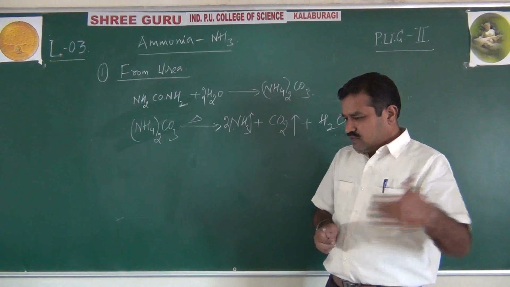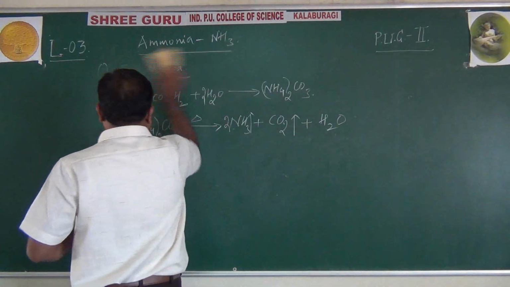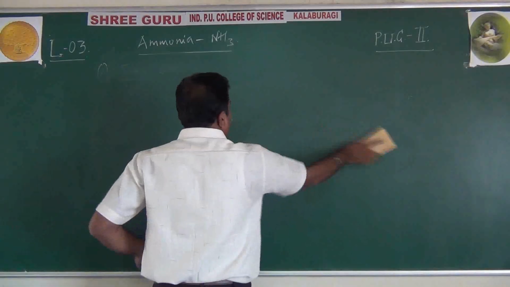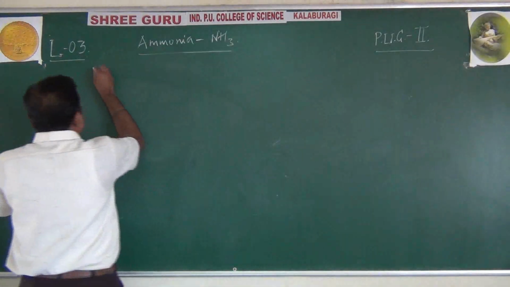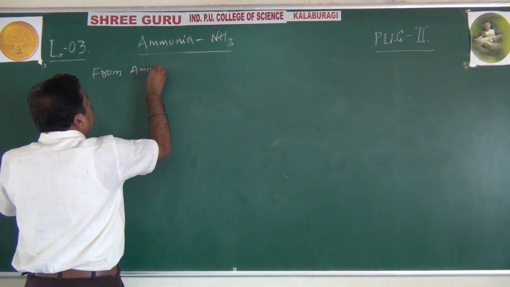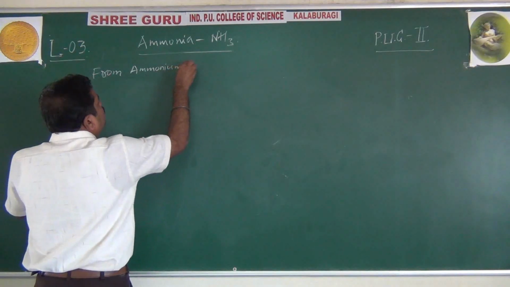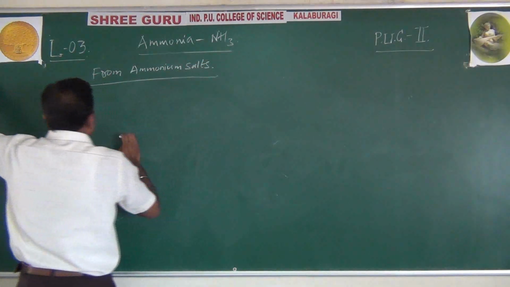Later, the second method, another method, from ammonium salts. From ammonium salts, how is it prepared? Okay, method of preparation from ammonium salts. How simple.